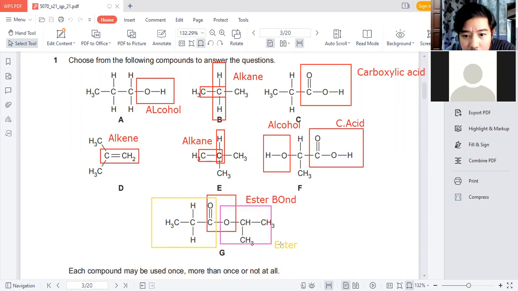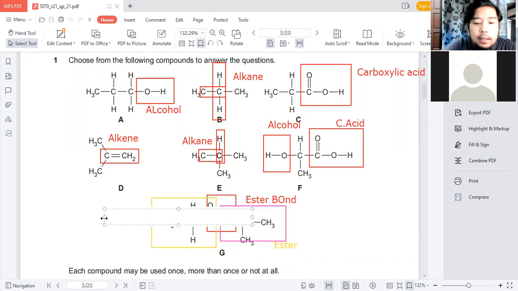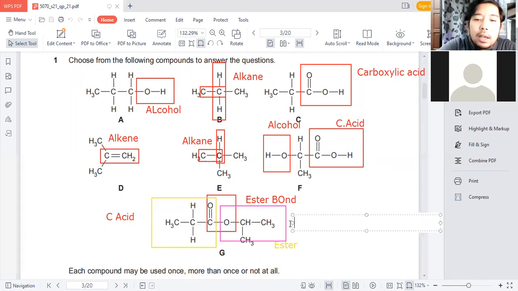Here, that would be your alcohol. So I'm going to put here carboxylic acid, and the other one is alcohol.